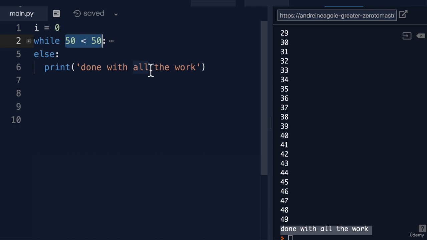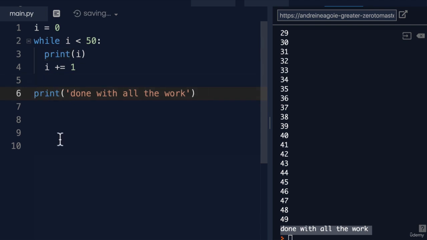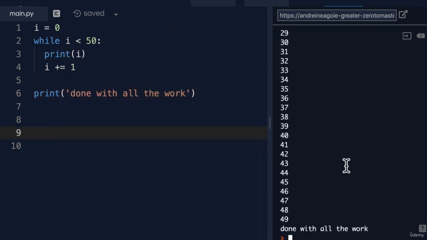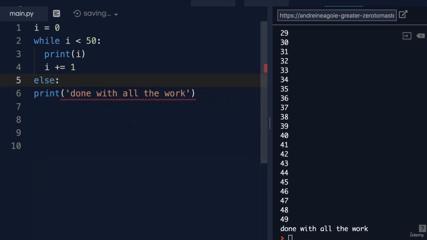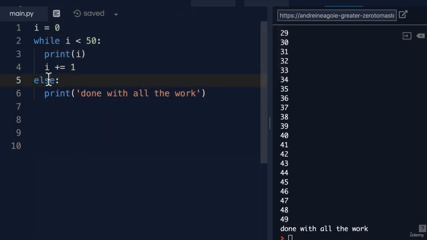You're probably asking yourself, hold on, can't I just not do this and just make sure my indentation is at the end? Click run and that works, right? Why would I ever want to write else here? Well, else is a special case here. There is one thing that is useful.